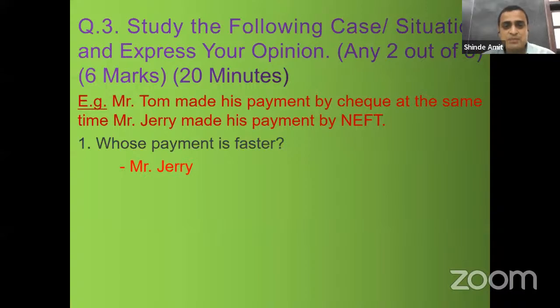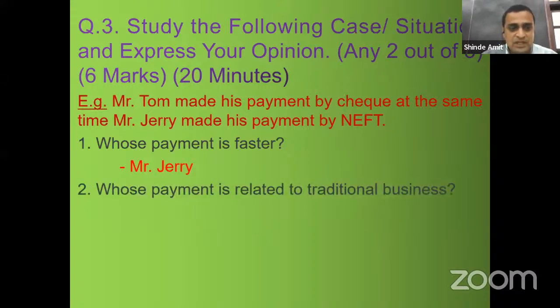So when Mr. Jerry makes the transfer by NEFT, immediately the payment will be transferred from one branch of the bank to another branch of the same bank, or to a branch of another bank. So Mr. Jerry's payment is faster. Whose payment is related to traditional business? Mr. Tom. Since he is making payment by check, that is a traditional mode of making the payment in the trade transaction.